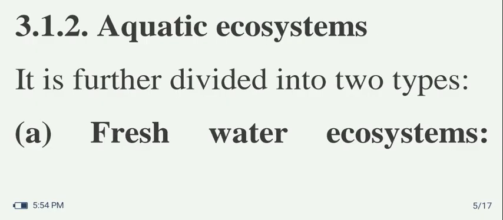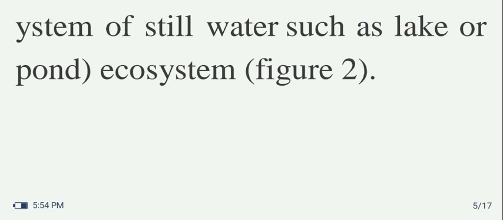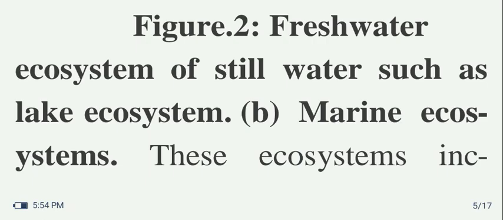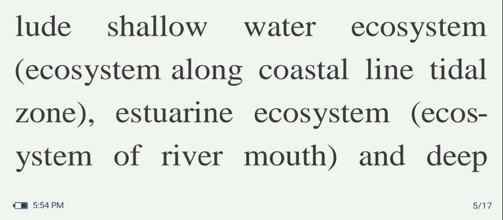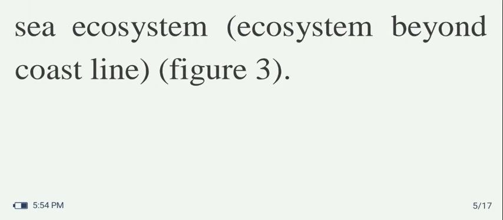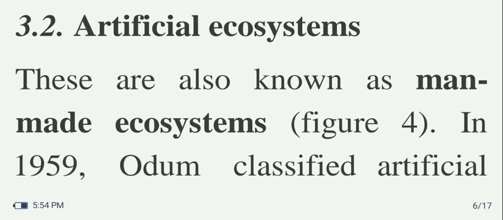Aquatic ecosystem is further divided into two types. Freshwater ecosystems are further categorized as lotic ecosystems of running water, such as stream or river ecosystems, or lentic ecosystems of still water, such as lake or pond ecosystems. Marine ecosystems include shallow water ecosystem along the coastal line, tidal zone, then estuarine ecosystem of river mouth, and deep sea ecosystem beyond the coastline.